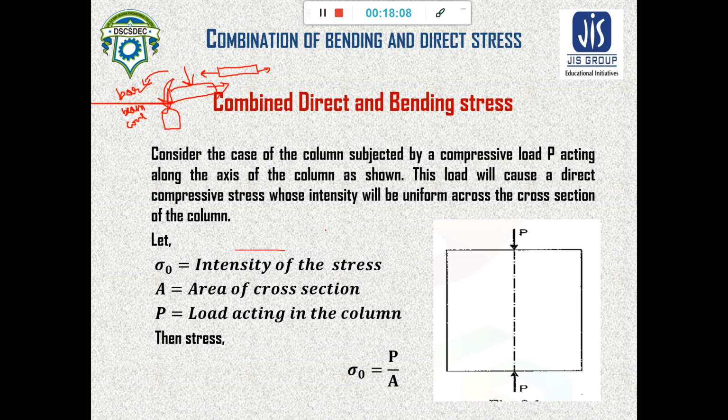Now if we assume that sigma 0 is the intensity of the stress, A is the area of the cross section, and P is the load acting on the column, then stress is force per unit area. So this sigma 0 is simple stress or direct stress.